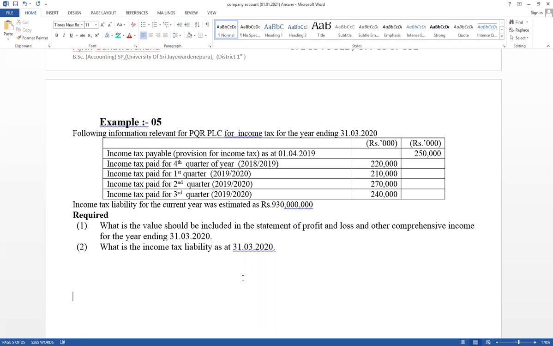Accounting can be divided into two parts, financial accounts and management accounts. This is a legal requirement. Therefore, we have to apply it when we are going to prepare financial statements. Under the Income Tax Act, tax should be paid on a quarterly basis: first quarter, second quarter, third quarter. Sometimes it has given the last quarter estimate value, but here it is given the income tax liability for the current year. And think about the previous year gap. Our accounting period 1920 and 1890, that is the previous year. Try to answer.